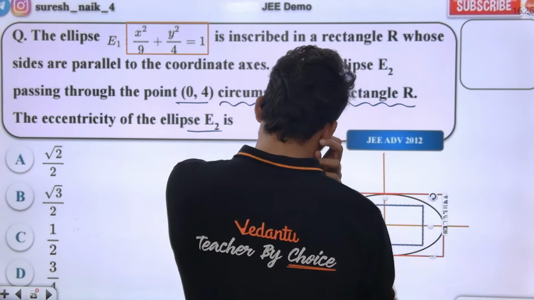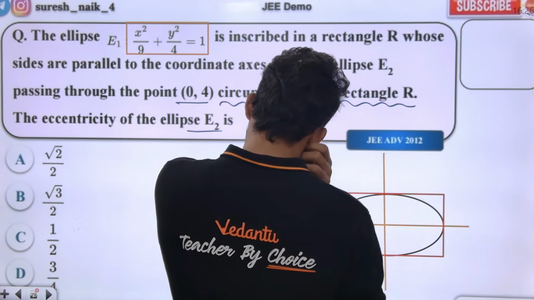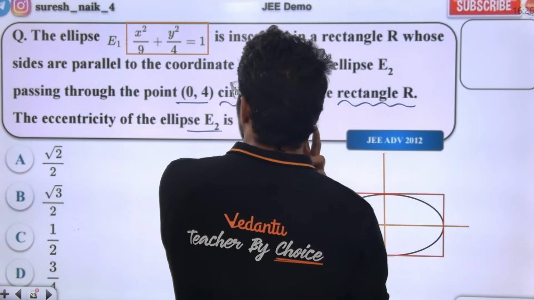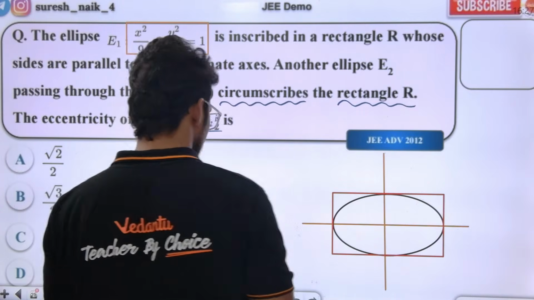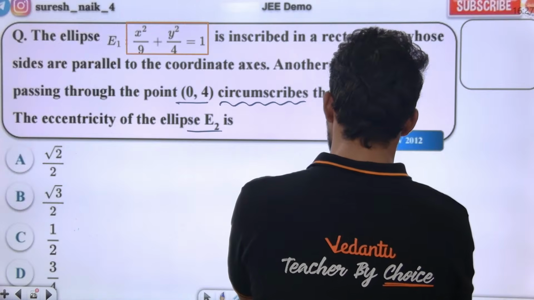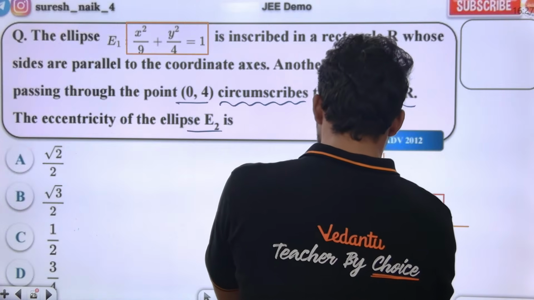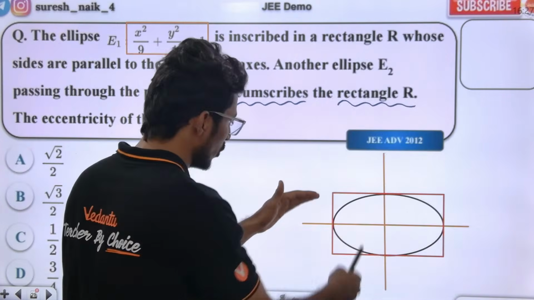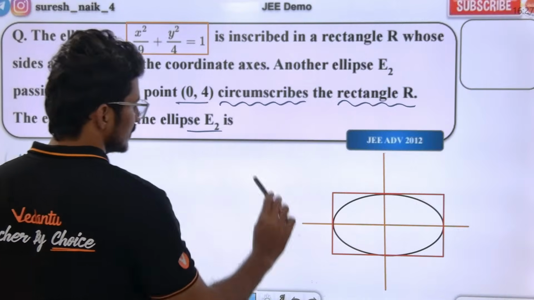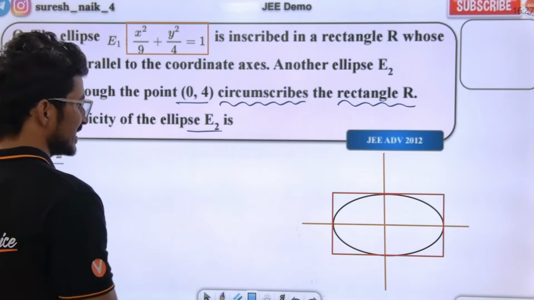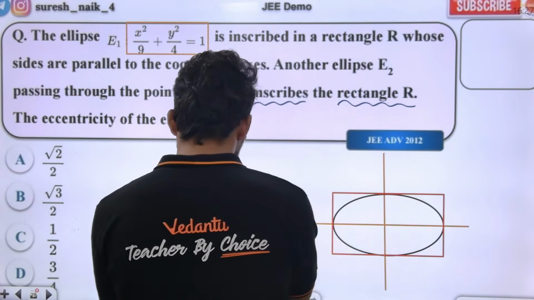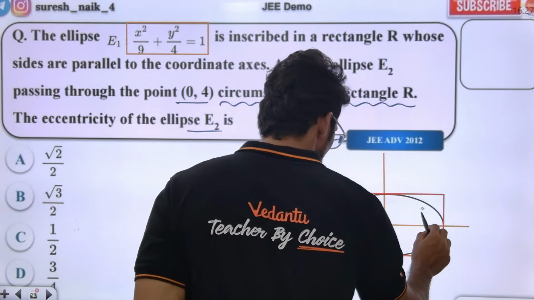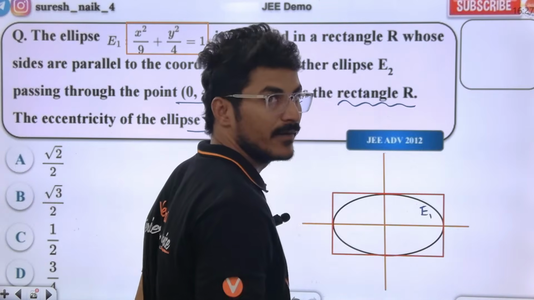Actually, what have they given? Ellipse E1 is inscribed in a rectangle. The rectangle has the ellipse inside it. E1 is inscribed in the rectangle, so this is E1. Yes or no? Your name is E1.